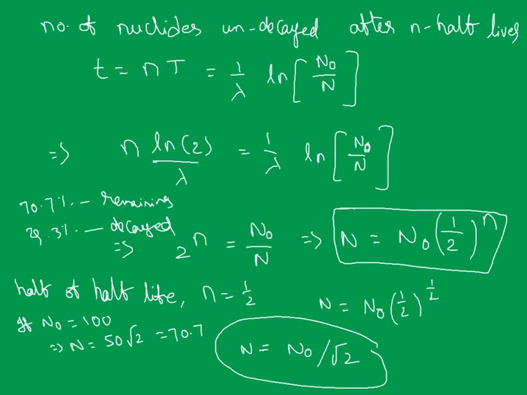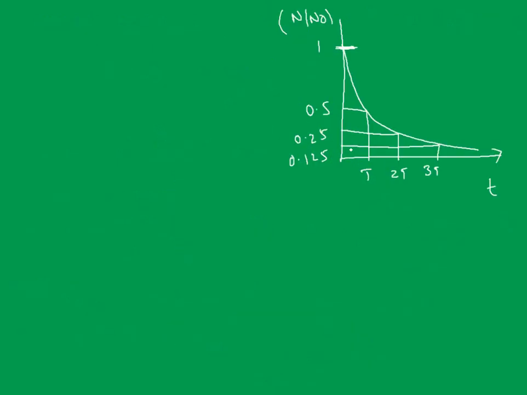Now if we plot a graph, let me erase this so that we can continue the discussion. Look here, if I plot the graph of t versus N by N naught, initially there is one, so N by N naught is 1. As time passes, it decreases. When it becomes half, 0.5, what do we call that corresponding time? Half-life.